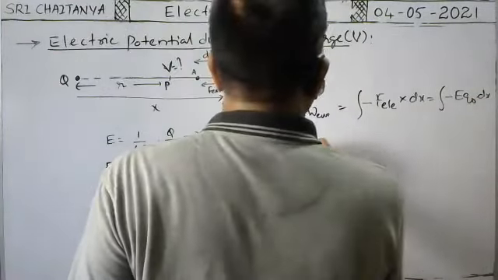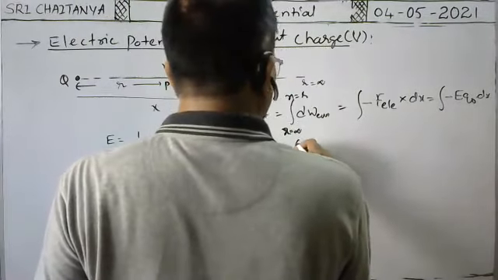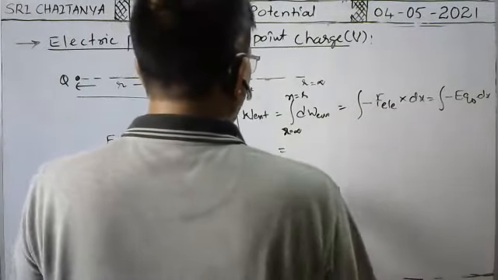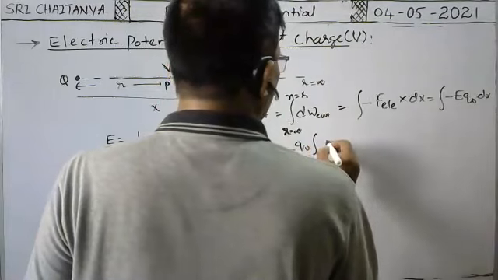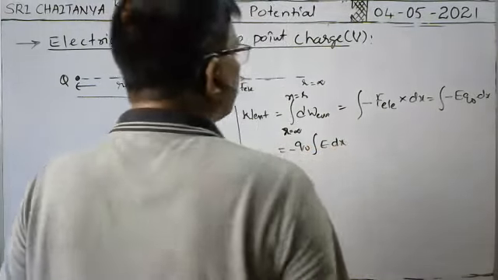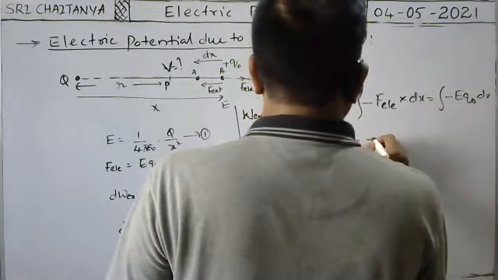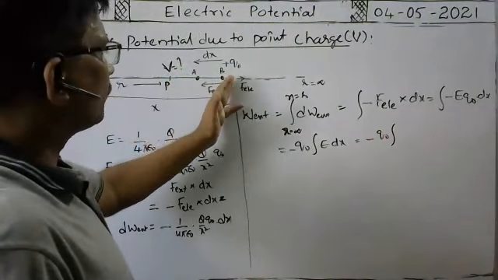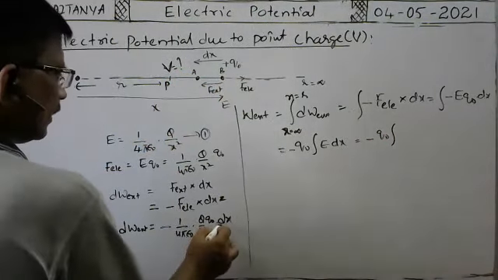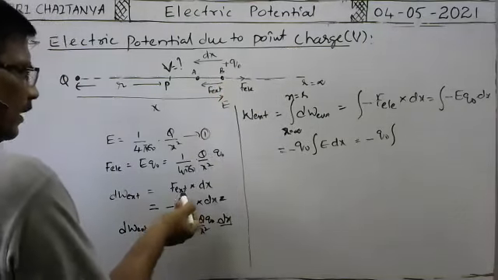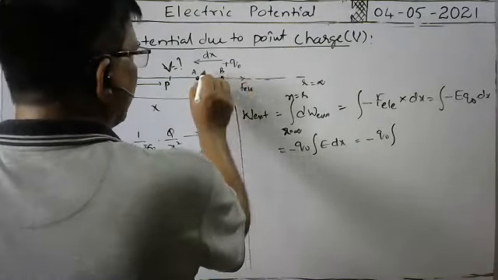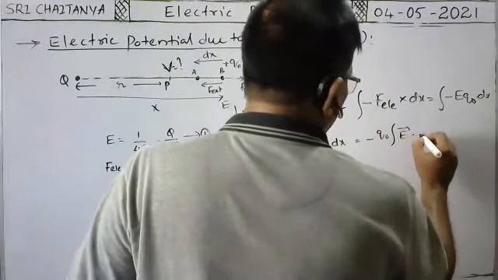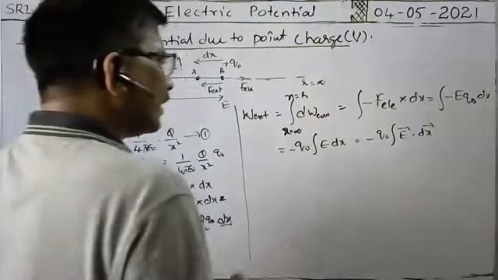Okay, so this is equal to integral, minus you write outside, q naught also you write outside, minus q naught into E dx. We can write minus q naught into, you see, we have taken dx in this direction because here we consider dx along the same direction. We have substituted external force as minus F electric. That's why dx is in this direction and E also in the same direction. So this can be written as E bar dot dx bar. We can write like that also.